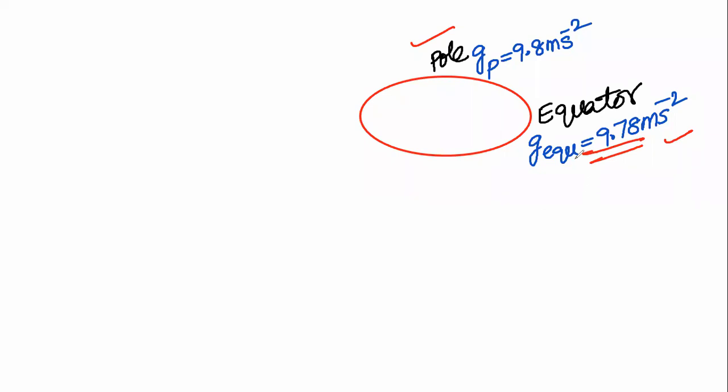Then we'll say that it is better, because we will get a little bit more quantity of sugar at the equator, since acceleration due to gravity at the equator is less. That's why a little bit more quantity of sugar we will get at the equator. So we'll say that it is better to buy at the equator. Right? These are the expressions for the variation in acceleration due to gravity with depth